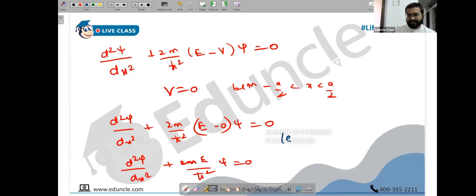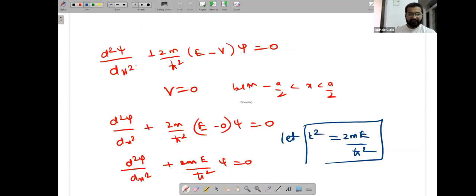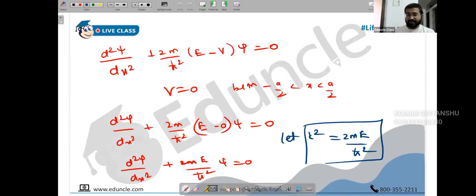You just put this as k square. So let k square be 2mE upon h square. No problem. We have done this a number of times, and we know the final answer already. But this time we'll not write the e raised to ikx formula. We'll write the cosine formula, because in a 1D box we use cos and sine. We used to write e raised to ikx so that we could identify the direction. Here there is no direction. There is only one region. Left it doesn't exist, right it doesn't exist, it exists in between. So we don't care about the direction now. We'll write this in the cosine terms.